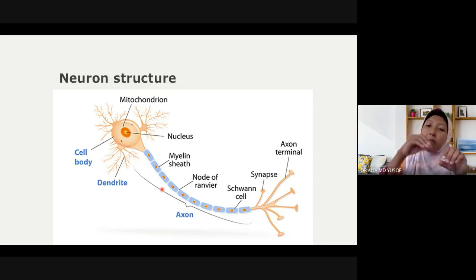The axon is embedded in one layer of myelin sheath. Myelinated axon, the axon is wrapped with multiple layers of myelin sheath. That's all. Thank you.